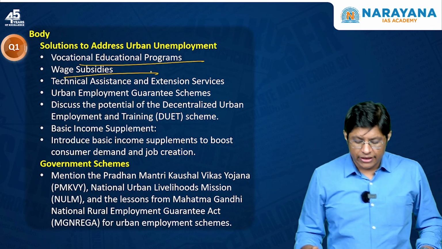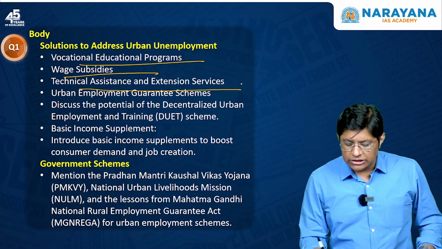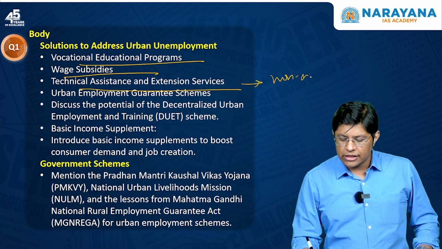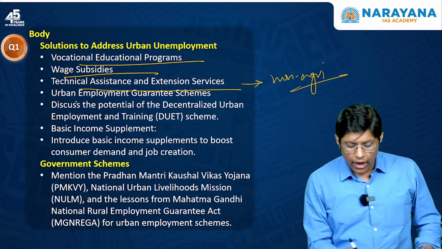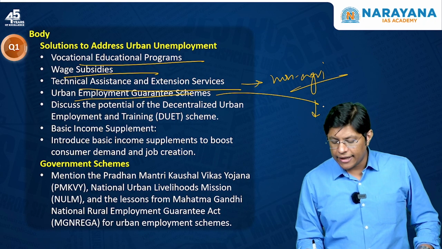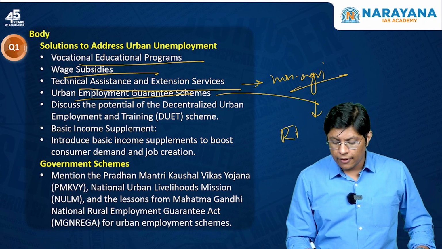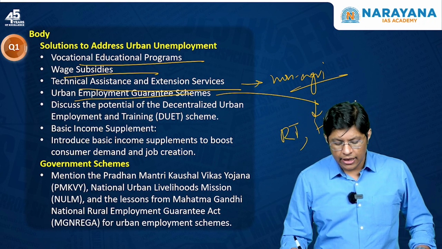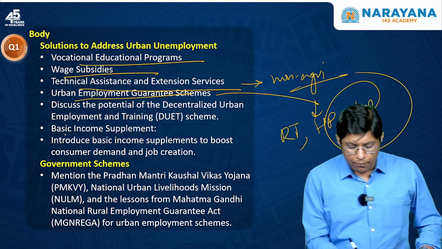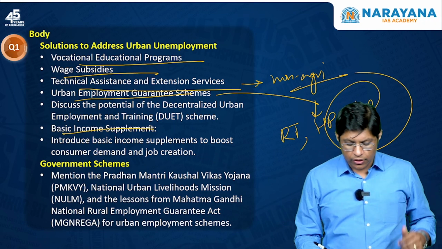Then wage subsidies, technical assistance and extension service to the non-agricultural people. Urban employment guarantee scheme like the one implemented in Rajasthan, Himachal Pradesh and Kerala. Minimum basic income support, right?